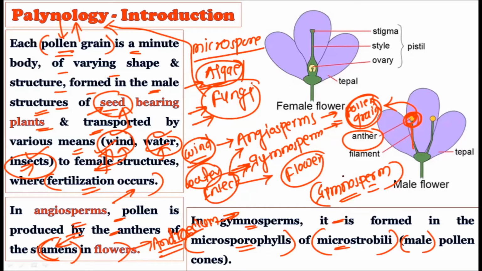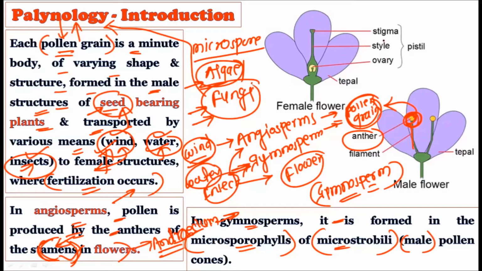Okay, so the male pollen grains are created in the male cones in the gymnosperm, while in the angiosperm they are produced by the specialized structures which are called the stamens. So the study of these pollen grains or the other microspores all comes under palynology. Actually, palynology is a very broad term.